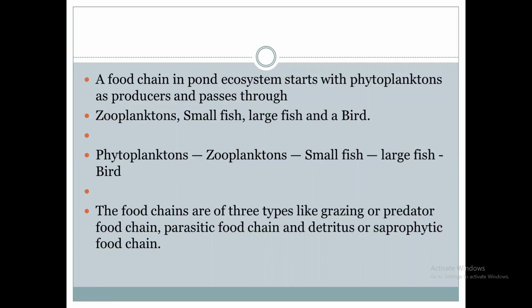Did you understand? Food chain. You can ask in the chat box. If you have any problem, you can unmute yourself. You can ask.